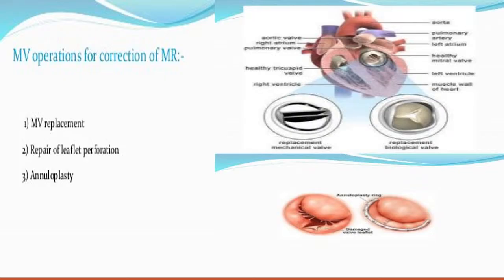If there is a rupture or perforation of the valve, we can do repair of the leaflet perforation, we can do annuloplasty, or if the patient has both MS and MR and the valve is not repairable, then we do mitral valve replacement. So, this is all about mitral stenosis as well as mitral regurgitation.